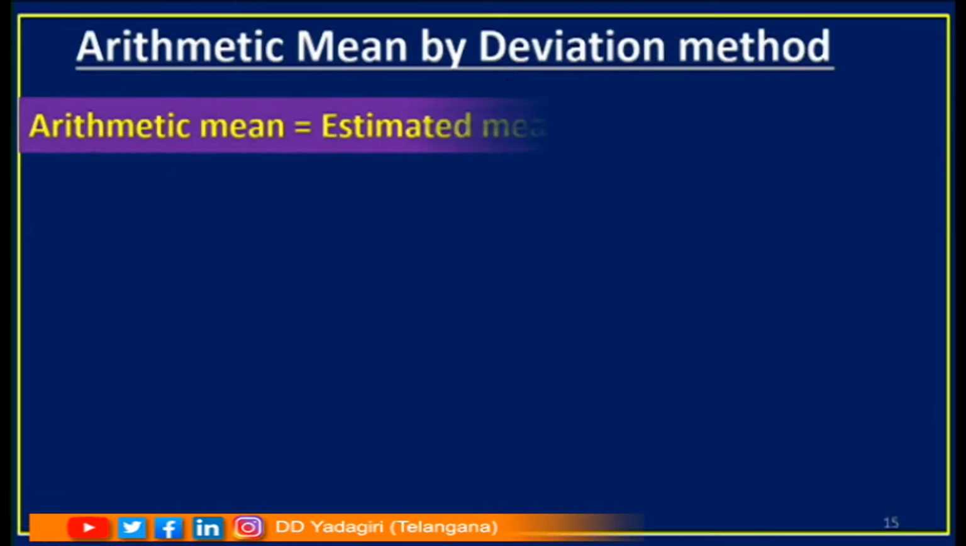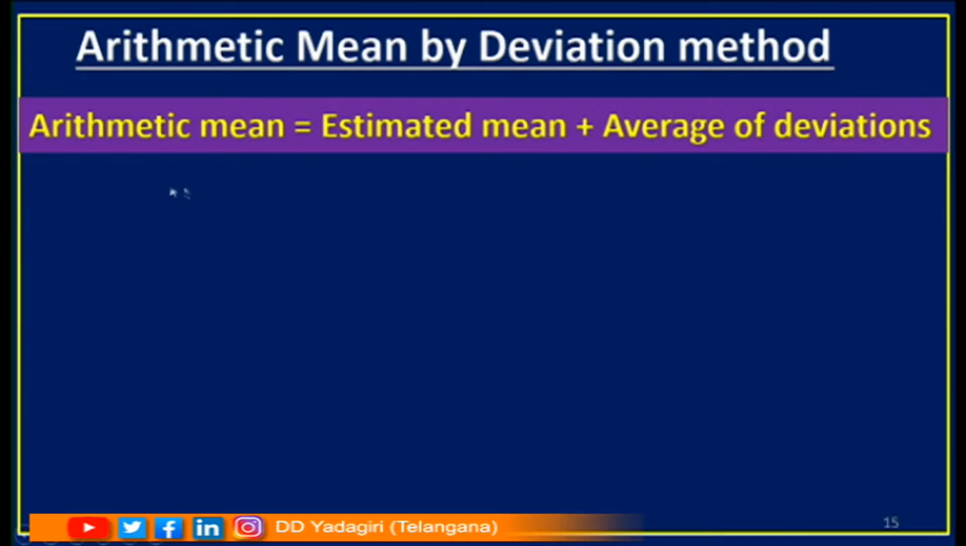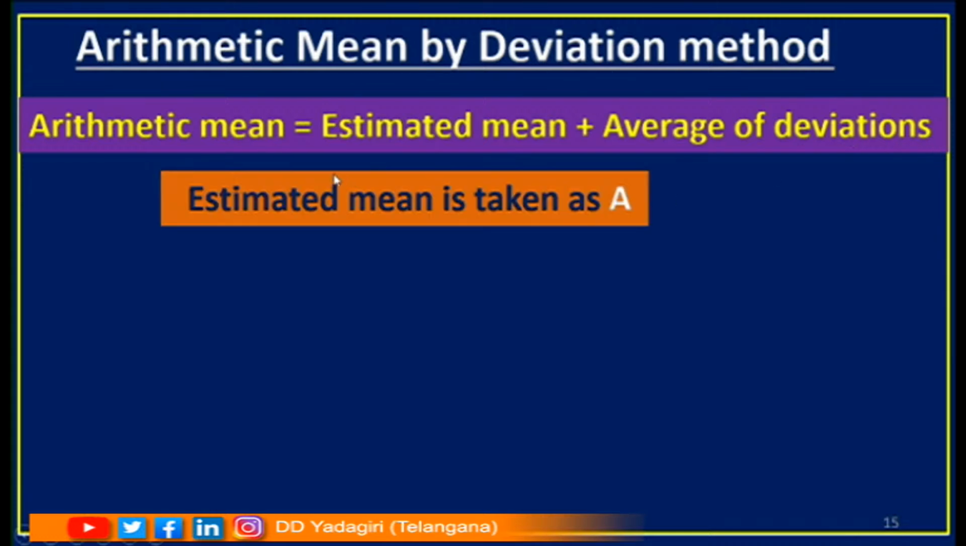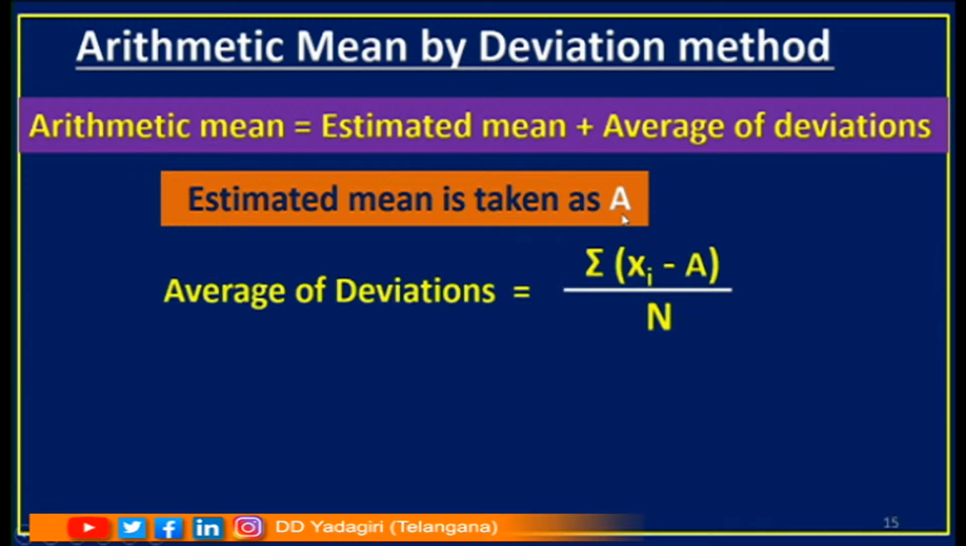Arithmetic mean by deviation method. See children, arithmetic mean is equal to estimated mean plus average of deviations. So estimated mean is taken as A, average of deviations is taken as sigma xi minus A by n. Children, try to understand this. Deviation is nothing but the difference between estimated value and the observation. See children, this is the observation and this is the estimated value. The difference can be taken as deviation.